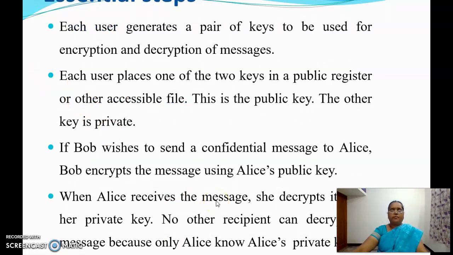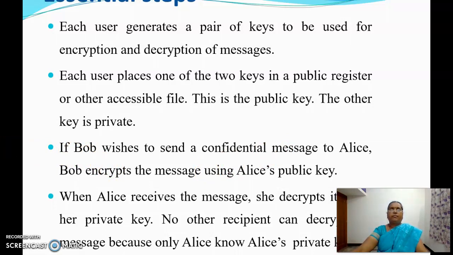The steps involved in this public key cryptography algorithm are: each user generates a pair of keys to be used for encryption and decryption. Each user places one of the two keys in a public register, accessible to everyone. This key is called the public key. The other key is private, which must be kept secret by the user. Suppose Bob wishes to send a confidential message to Alice, he should encrypt the message using the public key of Alice.